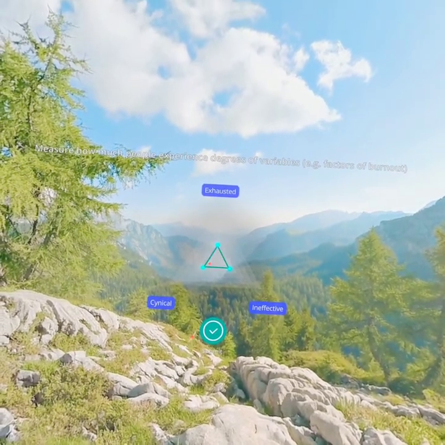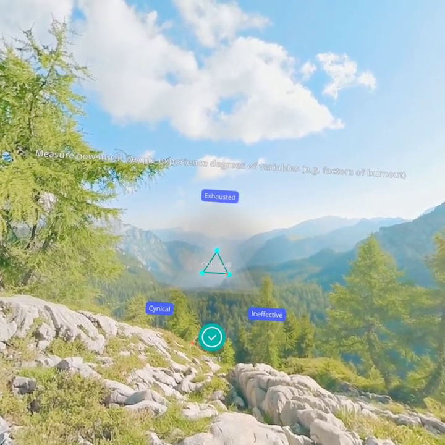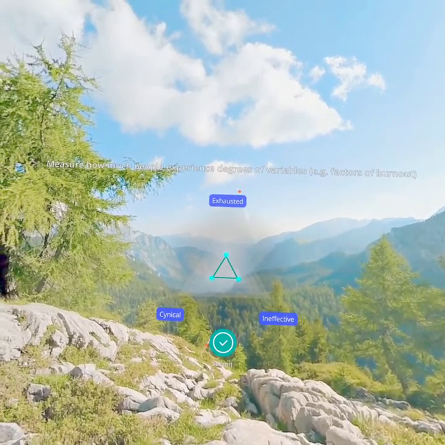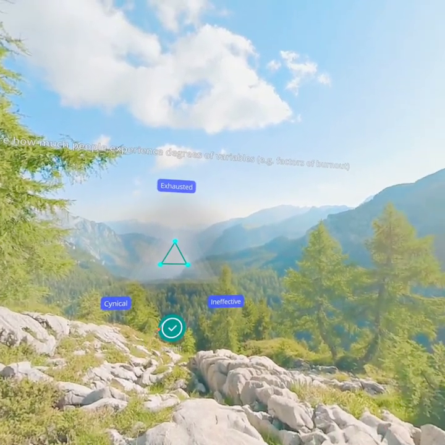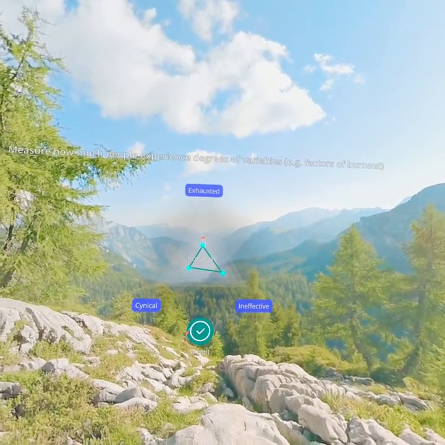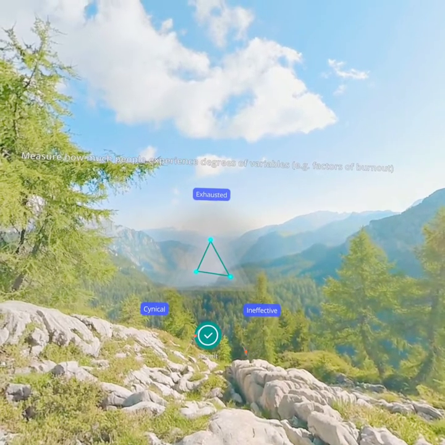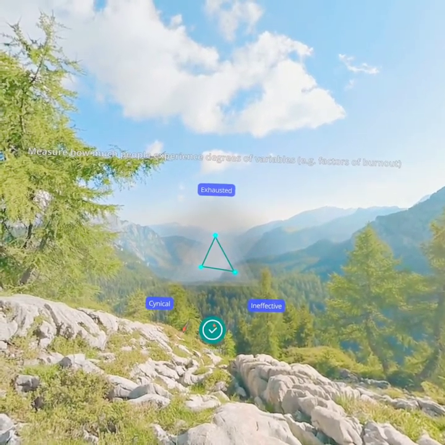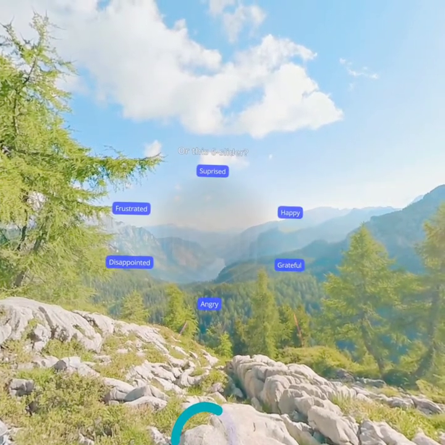So what you saw before is numeric values here, and now you see qualitative values. The point is that every single thing you see on the screen, from the environment around you to the words to the values here, are all customizable to the conversation and experience you want to have. And that's all done on our web portal.